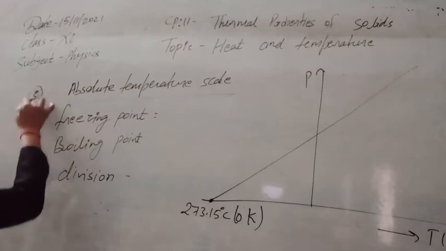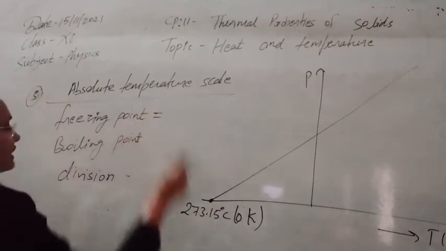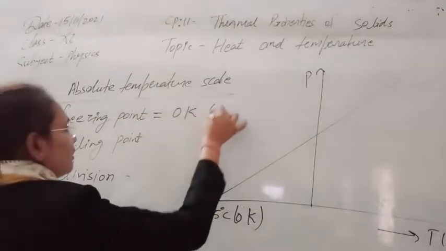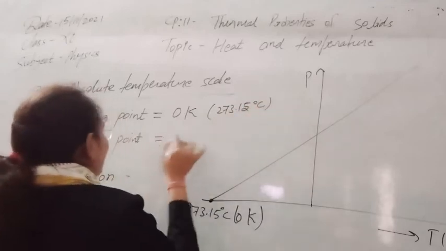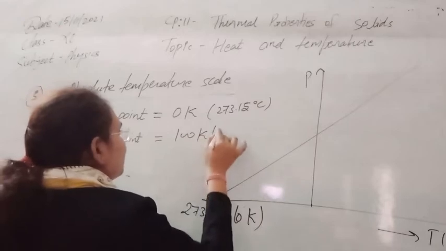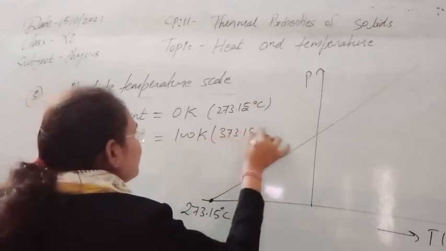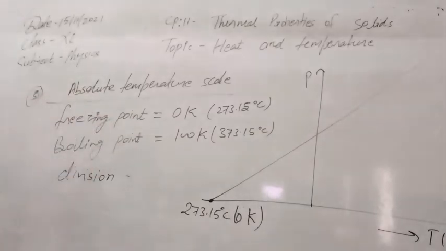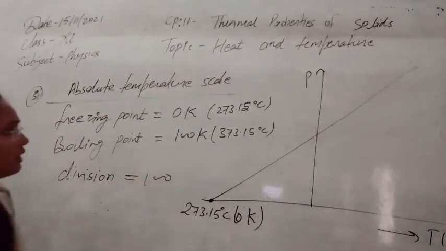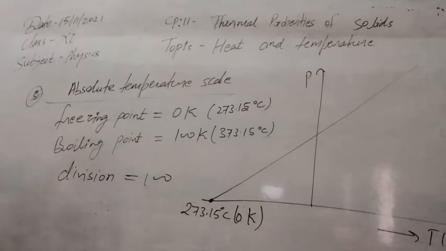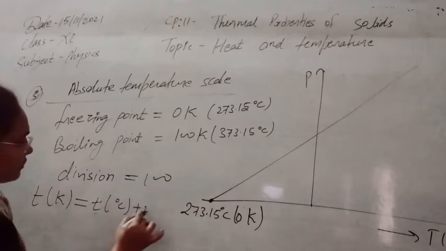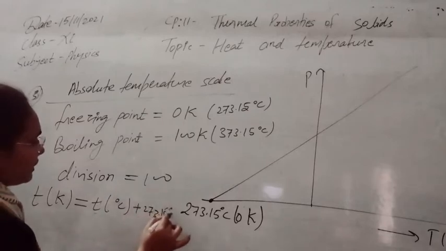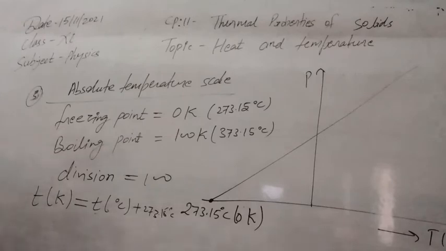Sorry, this is the third one. First of all, its freezing point is what? That is 0 Kelvin or 273.15 degrees Celsius, and its boiling point is 100 Kelvin, and that is 373.15 degrees Celsius. For this scale, the number of divisions is also 100 here. So we can convert between the Kelvin scale and the Celsius scale by adding to the temperature: if it is in degrees Celsius, we add 273.15 to convert it into the Kelvin scale.